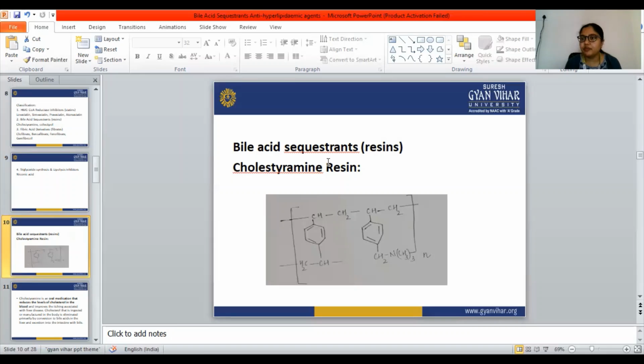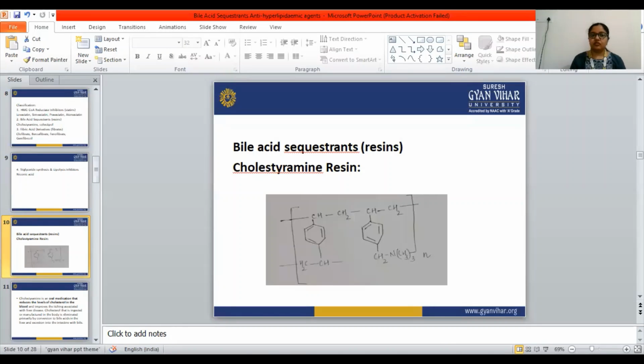So these bile acid sequestrants are a group of resins. They are highly positively charged molecules, and they tend to bind with highly negatively charged molecules. So what do the bile acid sequestrants do? This is the mechanism of action.